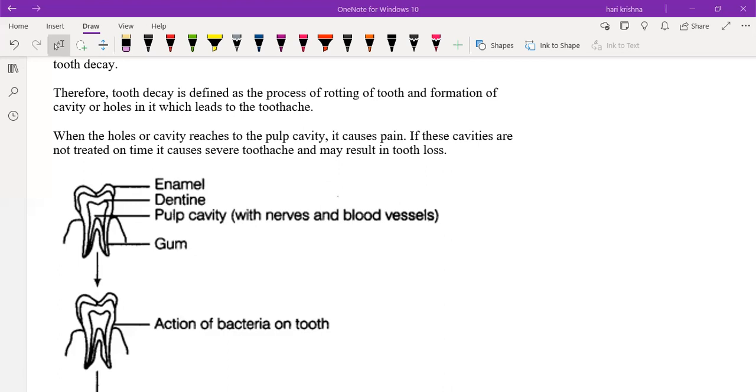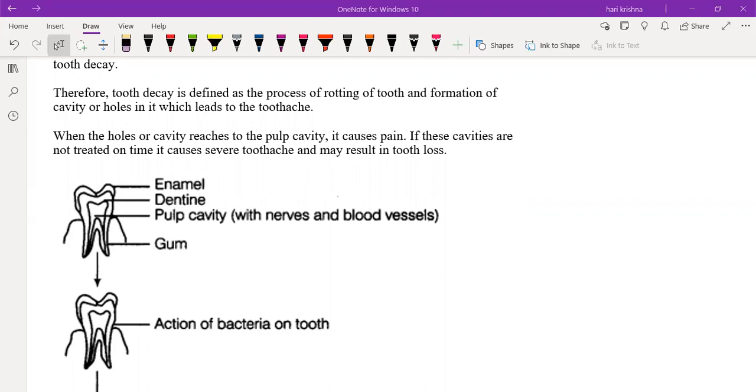Okay, sir. Sir, I have a doubt. Sir, when a tooth goes, why does blood come, sir? Because the pulp cavity will contain the blood vessels also, right? Yes, sir. The nerves and blood vessels will be there in the pulp cavity, I think.